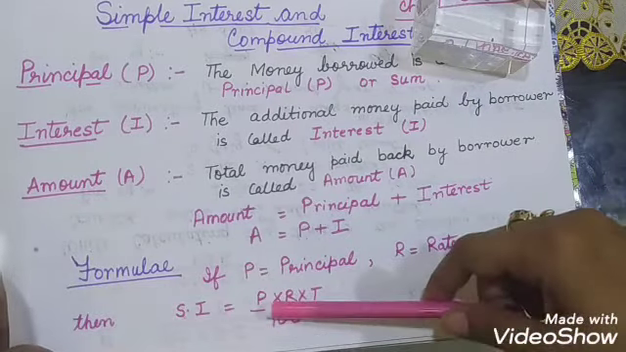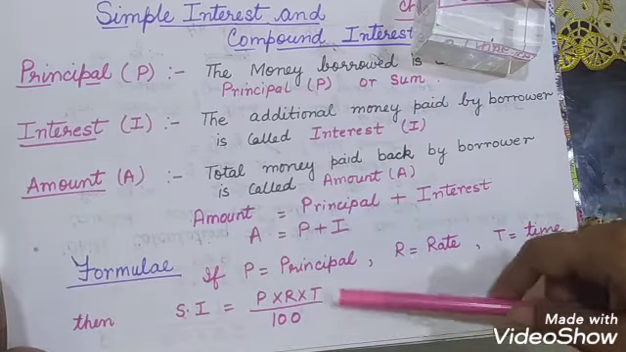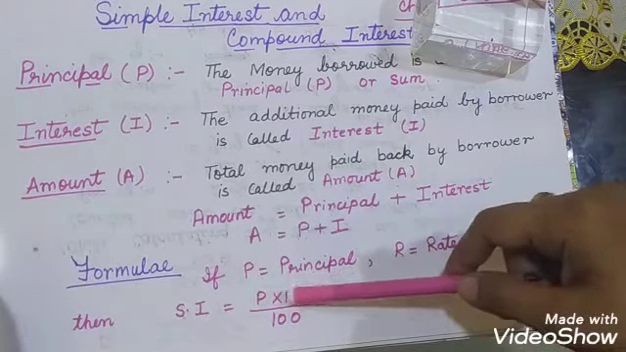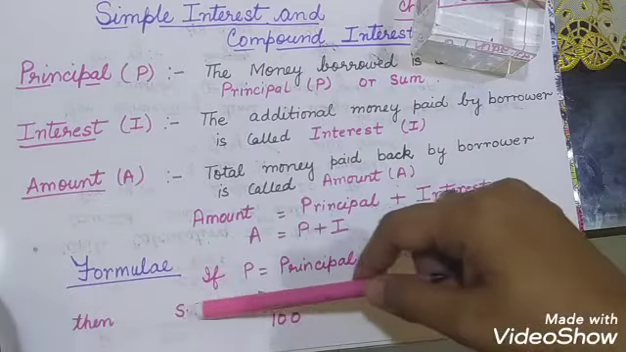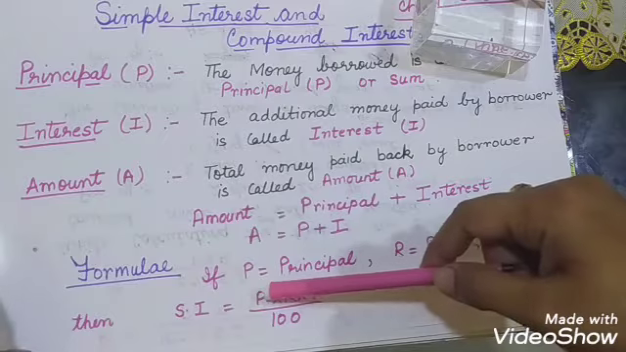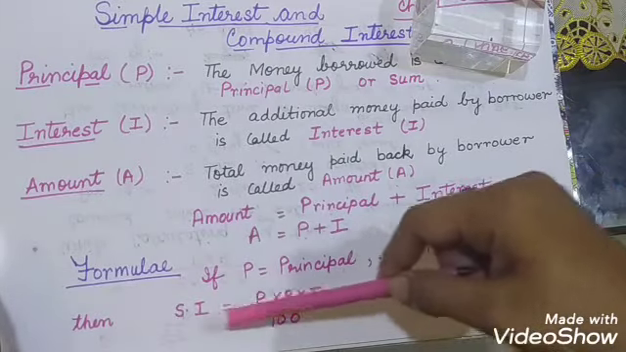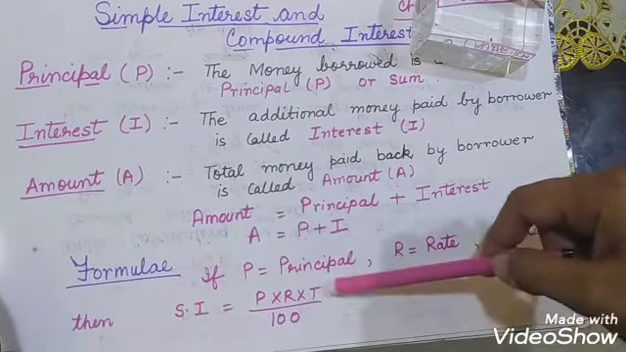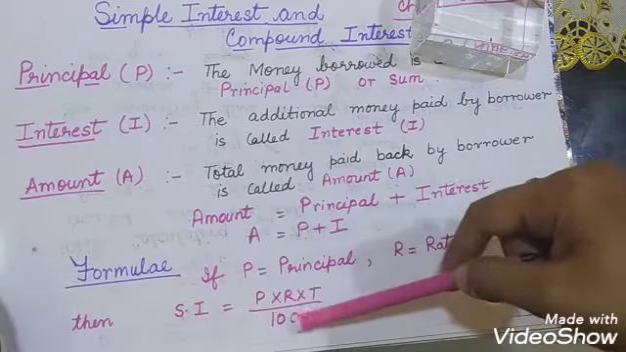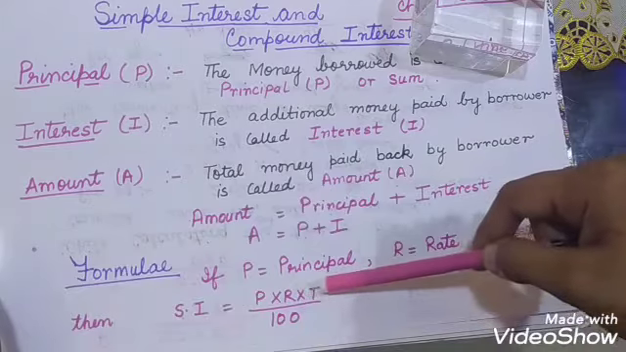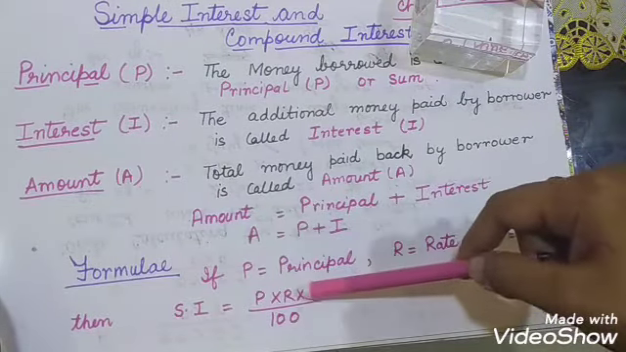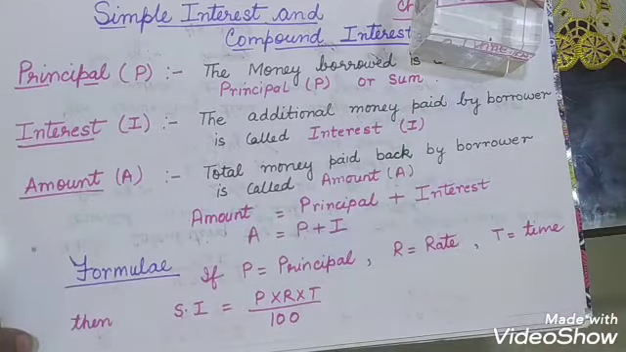So the first formula is P into R into T upon 100. Very easy formula. From this formula you can find the value of P, the value of R, the value of T by cross multiplying each term. So if you are going to find the value of P, it will be SI into 100 upon RT. If you are going to find the value of R, it will be SI into 100 upon PT, and if you are going to find the value of T, it will be SI into 100 upon PR.